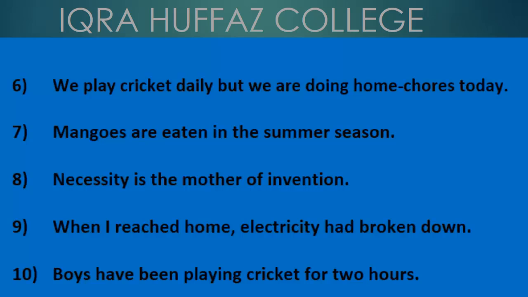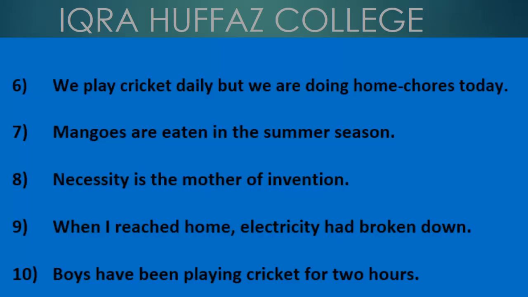Number 9. जब मैं घर पहुंचा, लाइट गई हुई थी. This is a complex sentence starting with when, having two clauses. मैं घर पहुंचा, लाइट गई हुई थी. Which action took place first? Yes, you are right. Light गई हुई थी took place first, and later I reached home. So we will translate this sentence in this way. When I reached home, electricity had broken down.